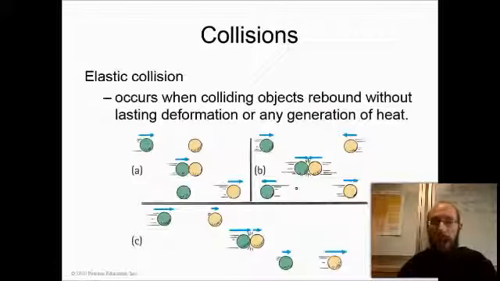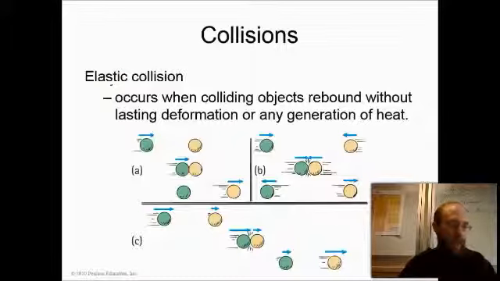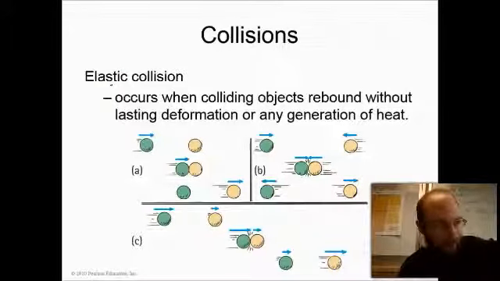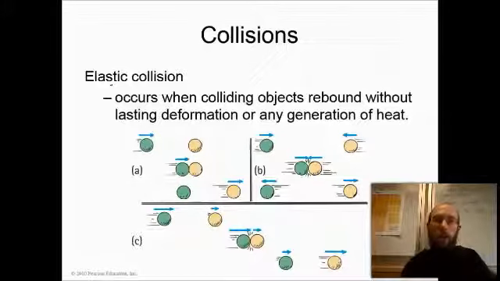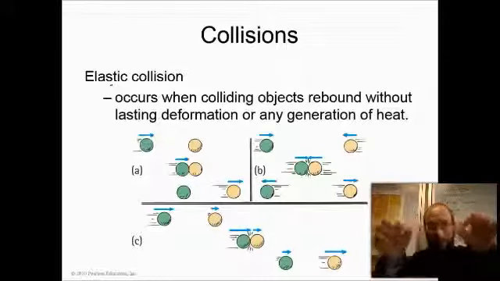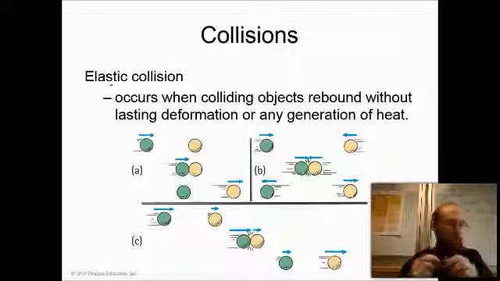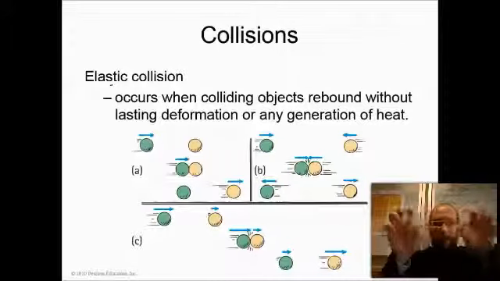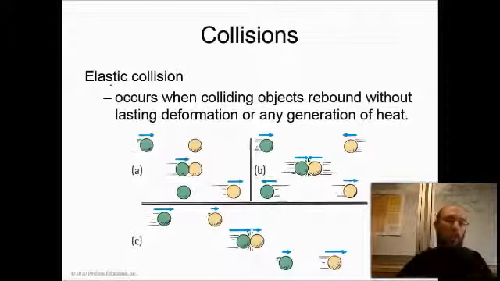See, there are two types of collisions. There are elastic collisions and inelastic collisions. And in an elastic collision, even if the objects temporarily change shape, they spring back to their original shape after the collision, just like an elastic rubber band springs back to its original shape after you stretch it. In other words, the objects don't change shape and they don't stick together.